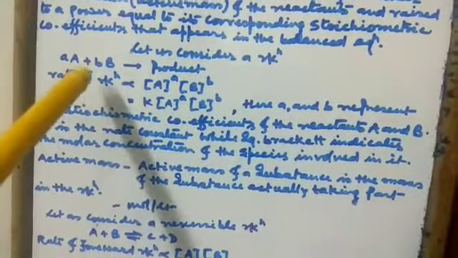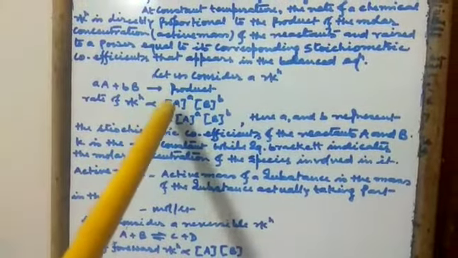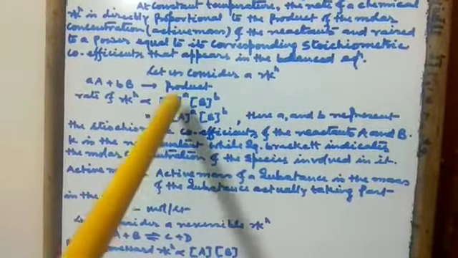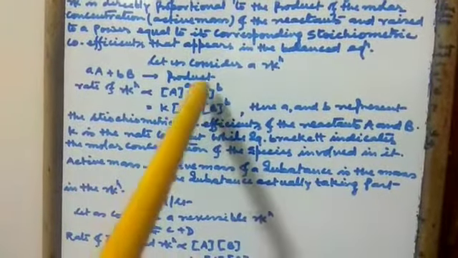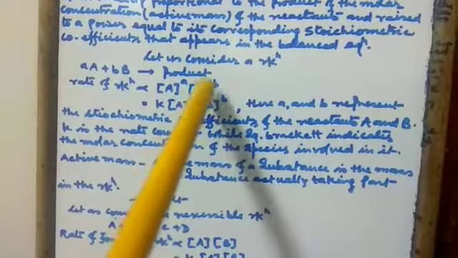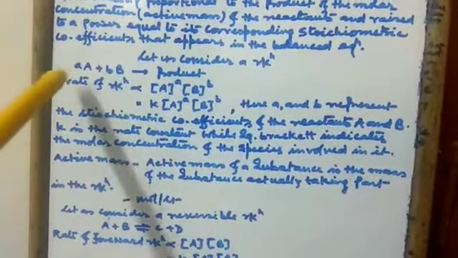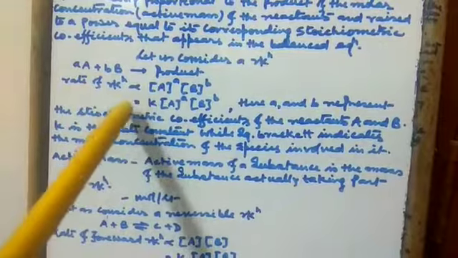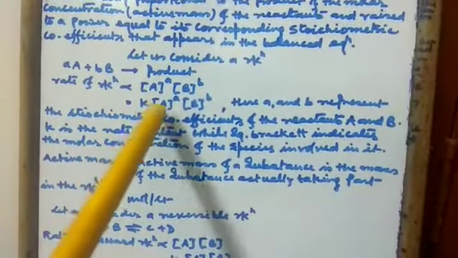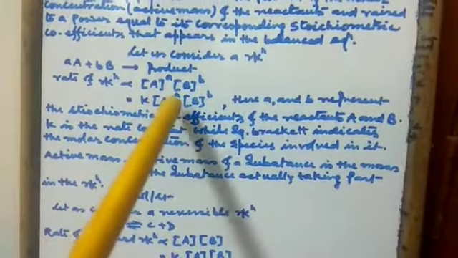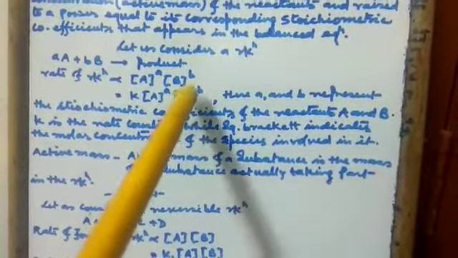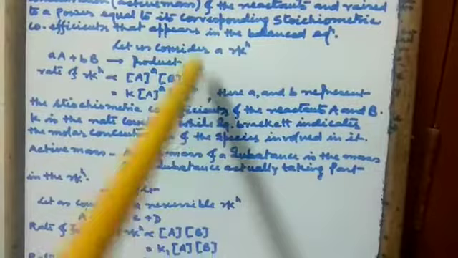The rate of reaction is directly proportional to the active mass of A to the power small a, into the active mass of capital B to the power small b. Now rate of reaction is equal to K into active mass of A to the power a, into active mass of B to the power small b.